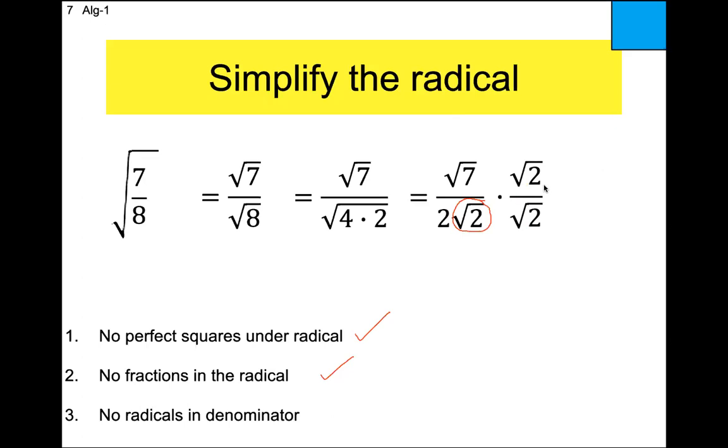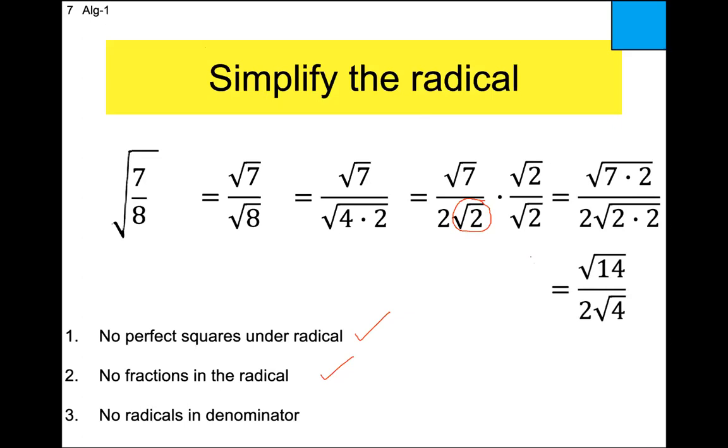Okay, now we just follow the rules that we followed before. Let's see, insides with insides, outsides with outsides. 7 times 2 is 14. 2 times 2 is 4. So once I do that math, right? That's a lot of math though, but once I get that, 7 times 2 is 14, 2 times 2 is 4. We look at the problem again. Are there any perfect squares in 14? 4, 9, 16, nope. But I can take the square root of 4. The square root of 4 is 2, and 2 times 2 is 4. Do you see what I did there?